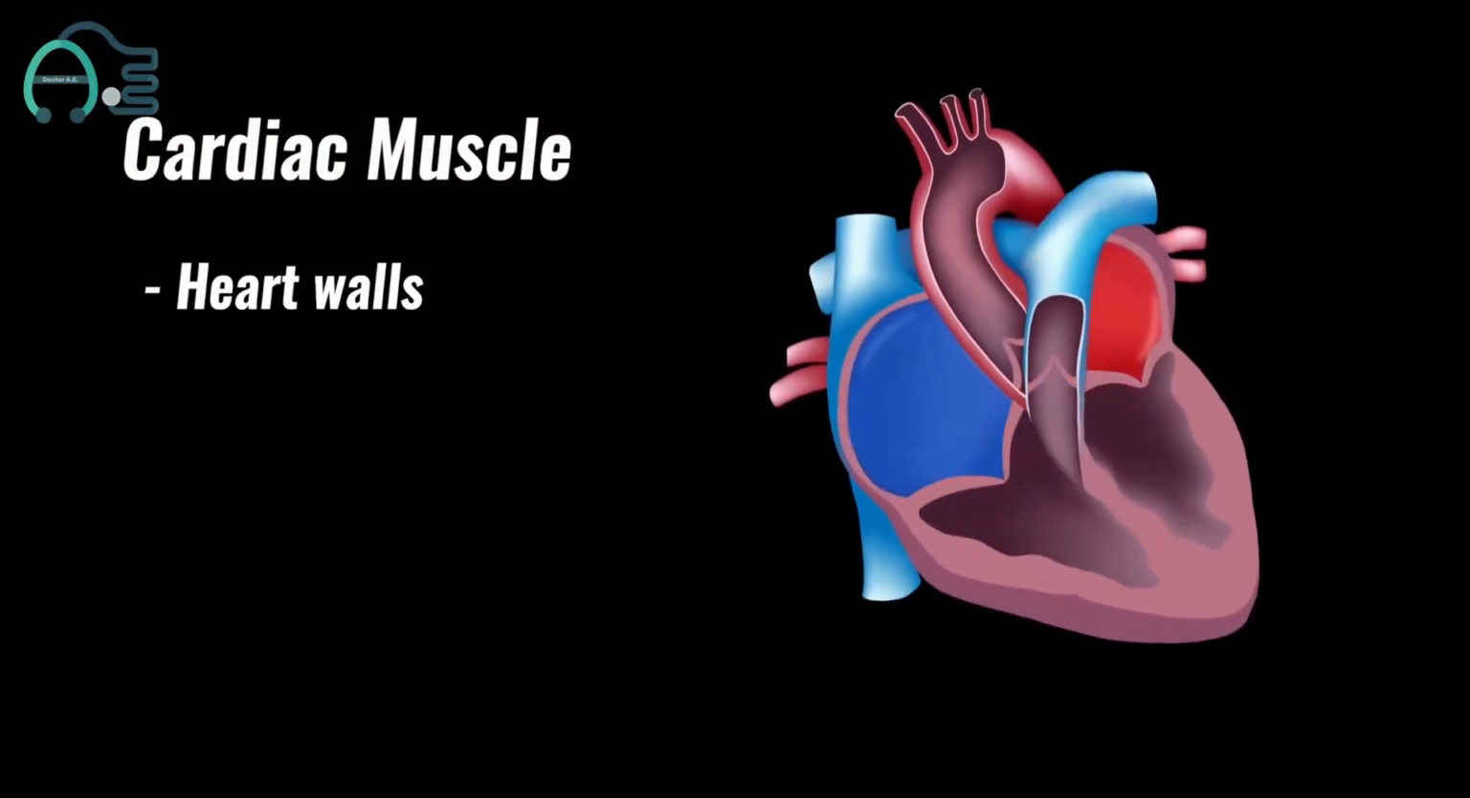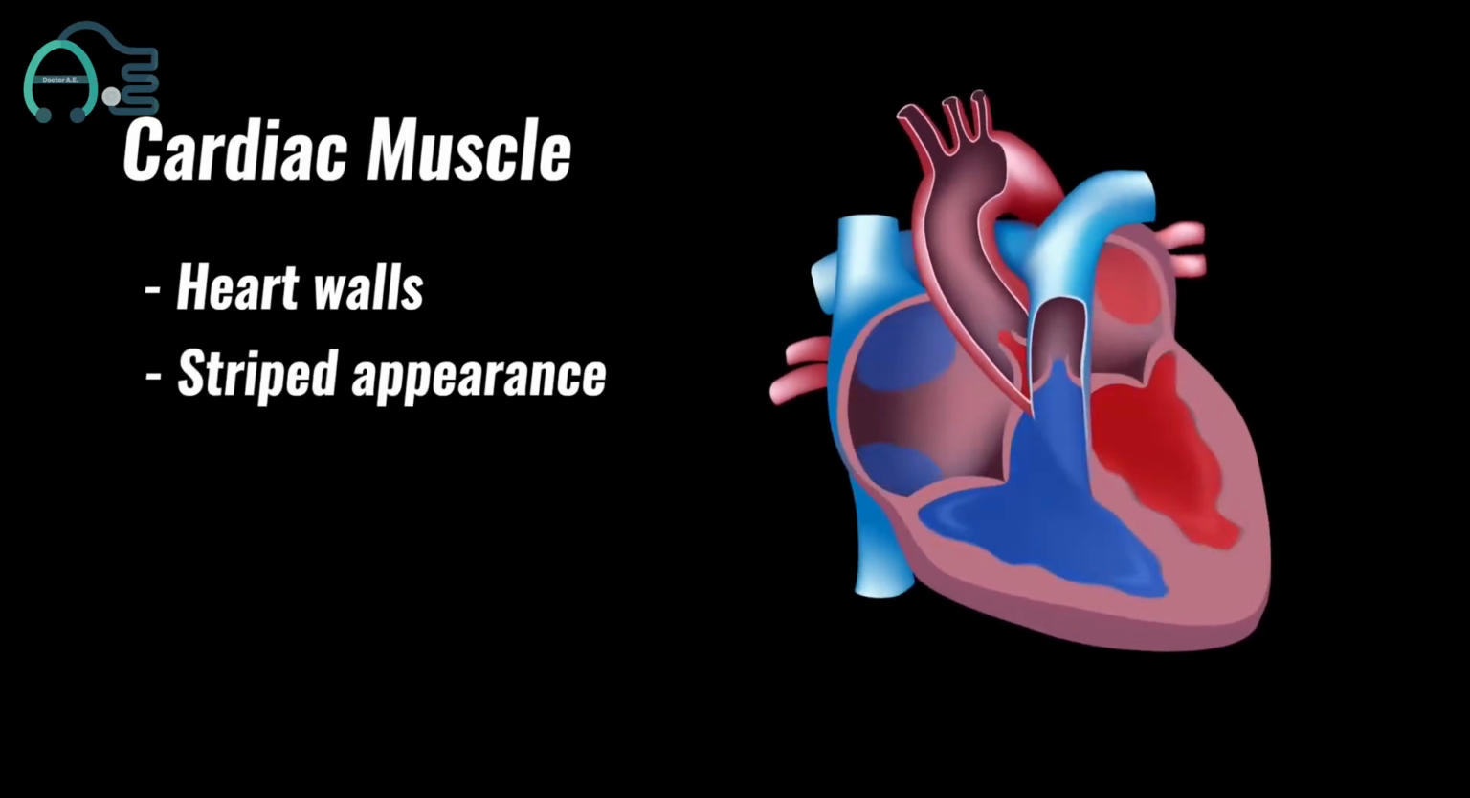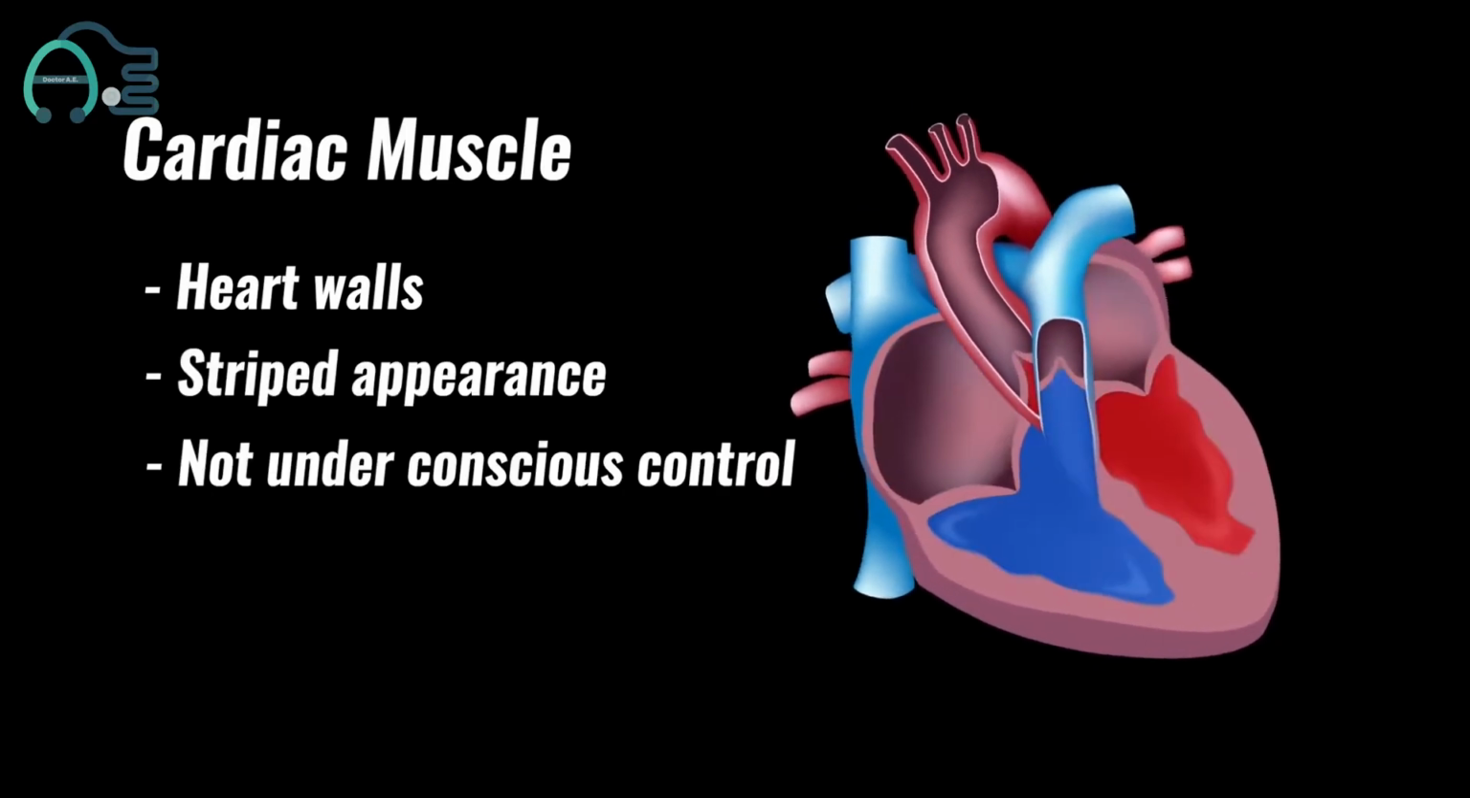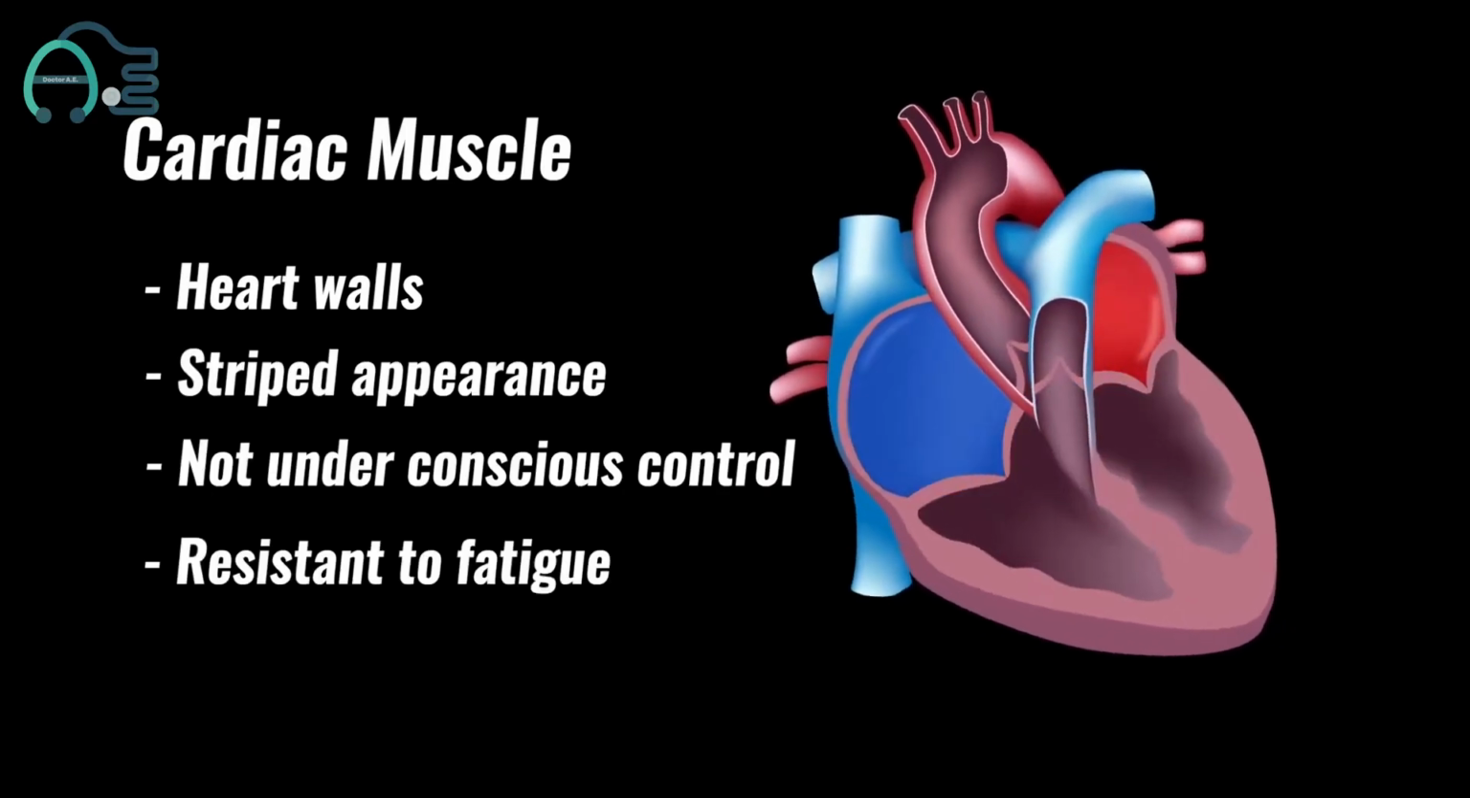Cardiac muscle cell has one central nucleus, like smooth muscle, but it also is striated, like skeletal muscle, and it is rectangular in shape.